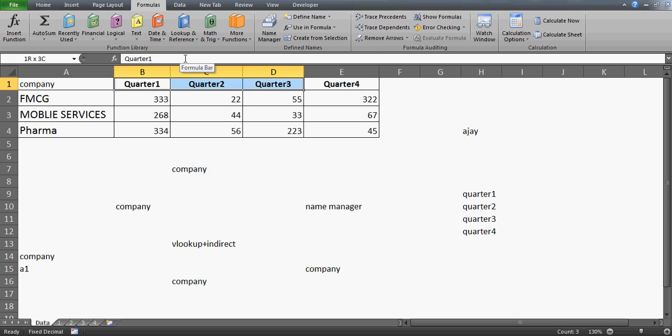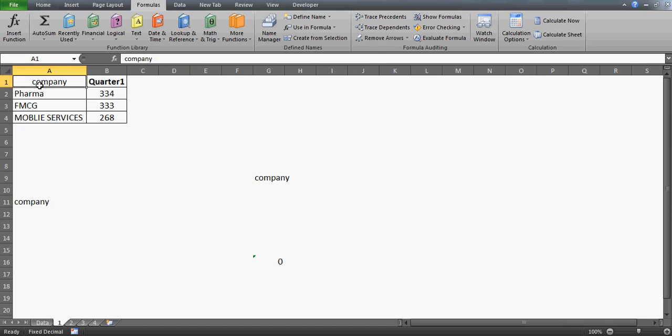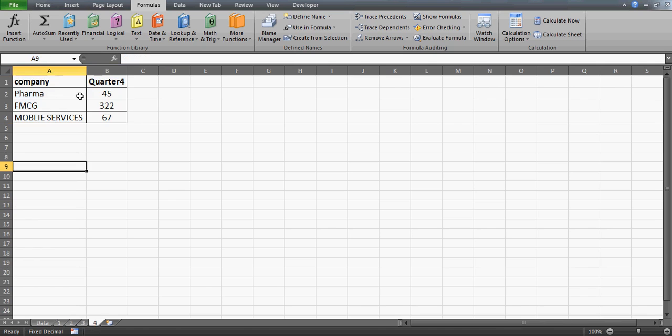Whatever names you write here, now I was looking for quarter 1, quarter 2, quarter 3, quarter 4. So this is exactly what I have given as my tables' names. This table, you can see here, is quarter 1. If you come here, you see that this is quarter 3. If you come here, this is going to be quarter 1.